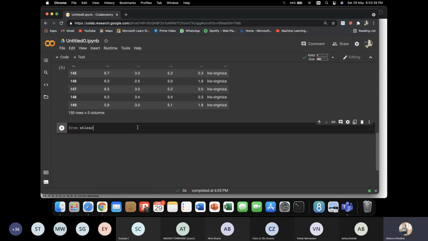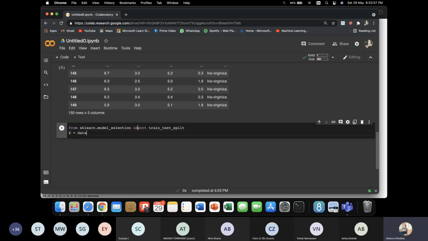So from sklearn.model_selection import train_test_split. Before that I have to give x and y, right?